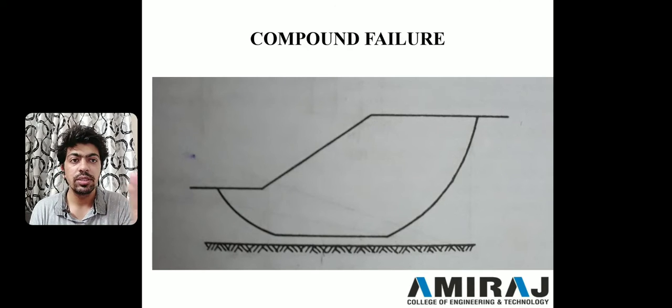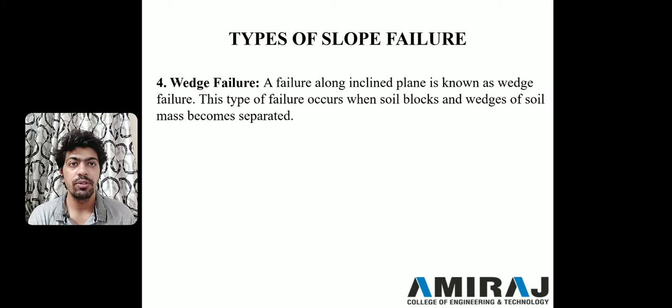Mostly the portion is flat or plane in the middle. Now fourth one is wedge failure. This type of failure is a combination of blocks, where wedges of soil mass become separated. So there is a soil mass which is in bulk and it is going to be separated individually, and that type of failure is known as wedge failure. It is mostly triangular, making a triangular wedge shape.